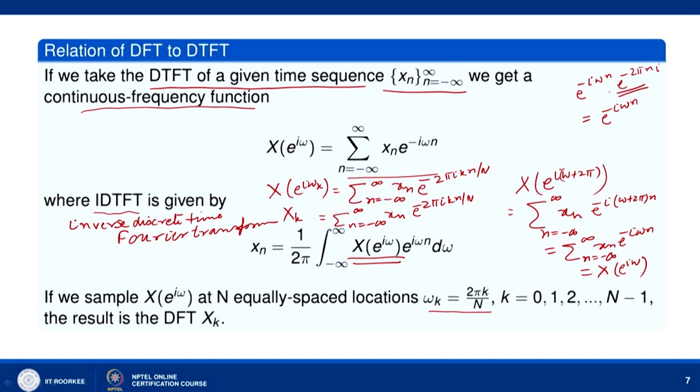We take omega k equal to 2 pi k by n and consider this at n equally spaced locations.